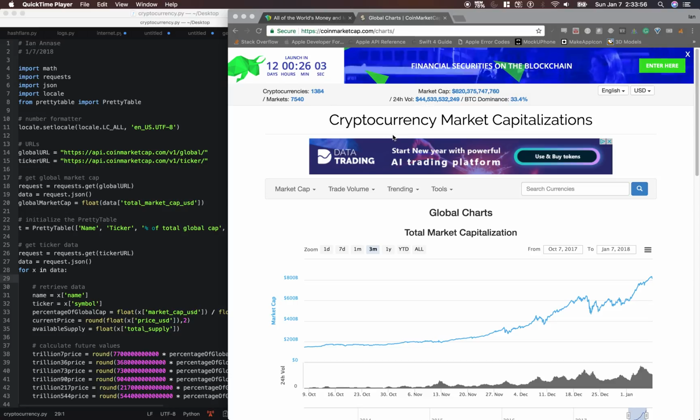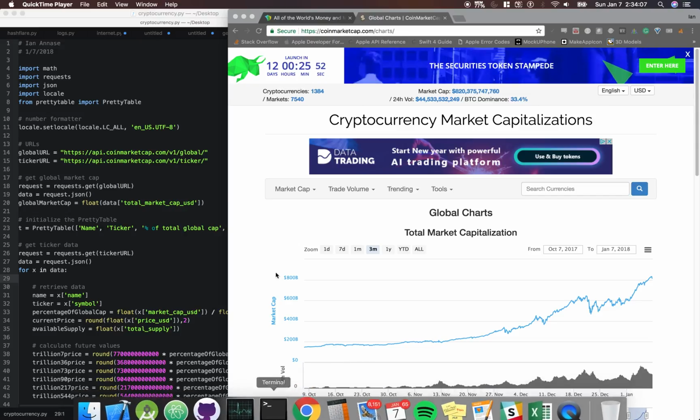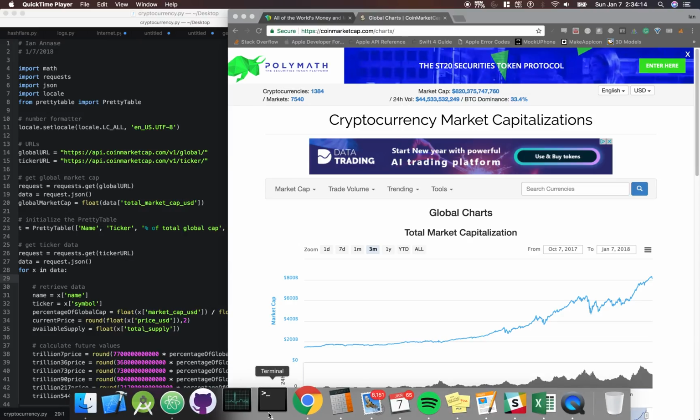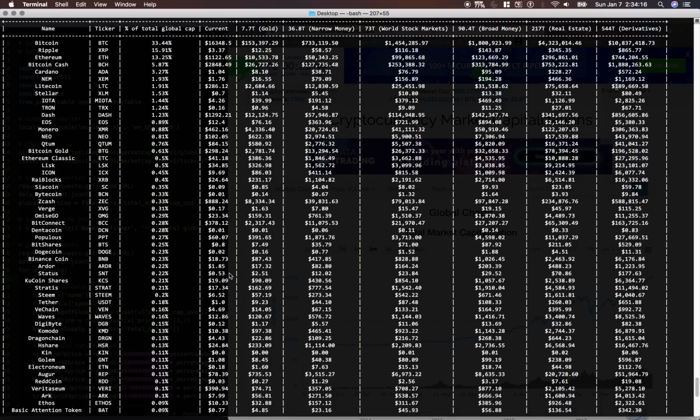Hey guys, today I want to talk about a Python program that I wrote to determine the future value of the top 100 cryptocurrencies. And I'm just going to show you my results here first, and then I'll go into detail on how I got these results, what the numbers mean, and define everything that happened here.